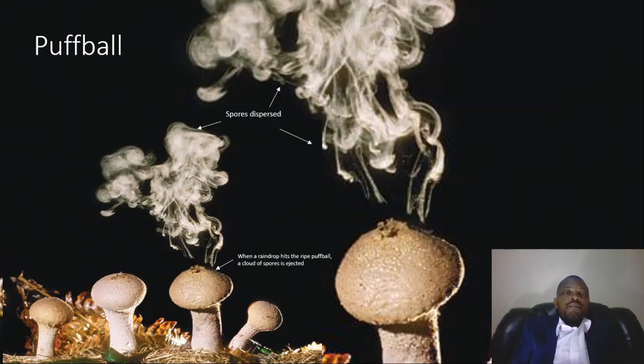Another example is the puffball. These look similar to a mushroom, and whenever a raindrop hits the puffball, a cloud of spores is ejected, as you can see, and these spores are dispersed by air currents.